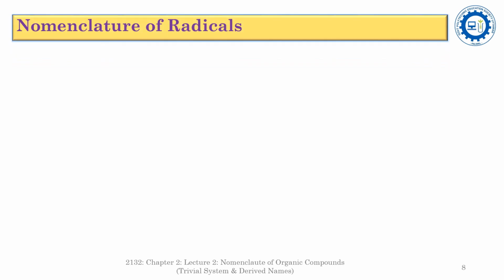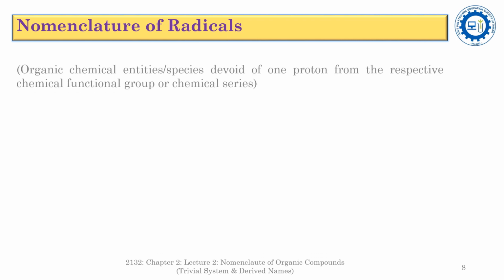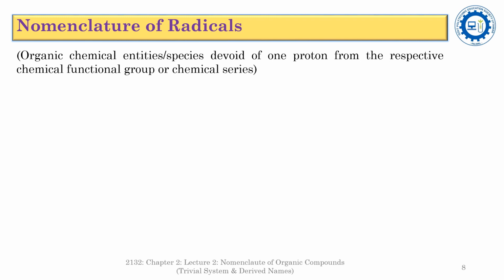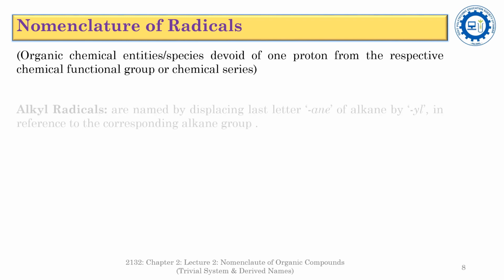Now we will discuss the nomenclature of the radicals. What are the radicals? The radicals are organic chemical species devoid of one proton from the respective chemical functional group or chemical series. Some of the examples are depicted here.